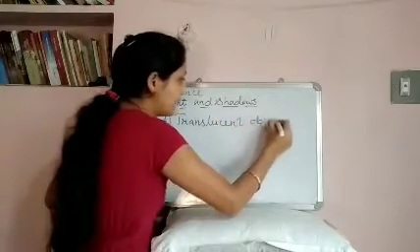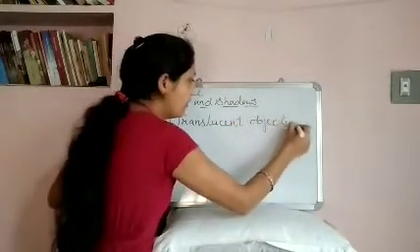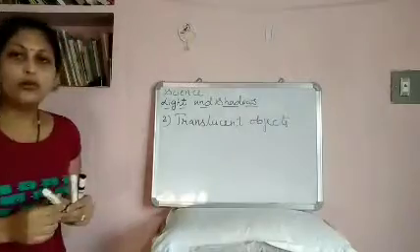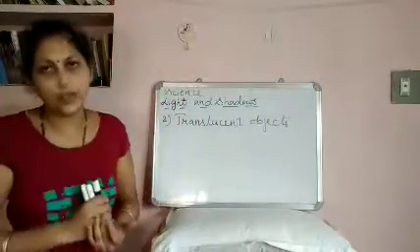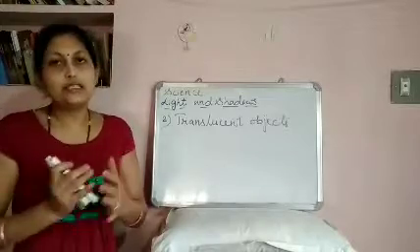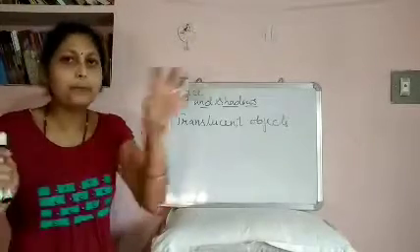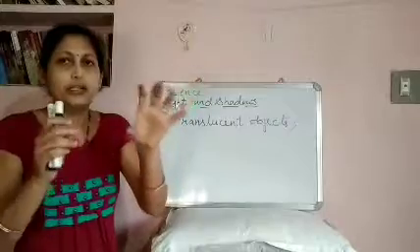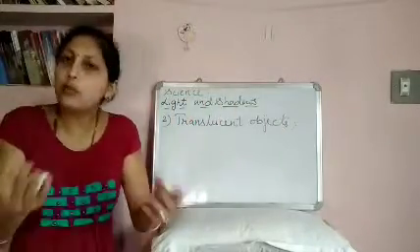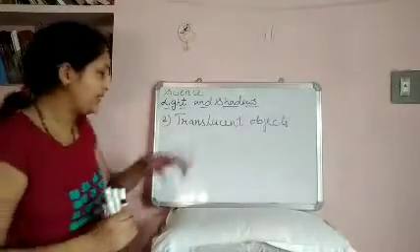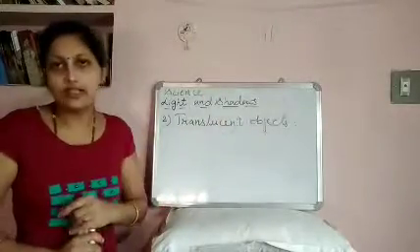Hence, we can see blur images, not the complete image. You can see that something is present in front of you, but you cannot see clearly what it is. Such objects are called translucent objects.